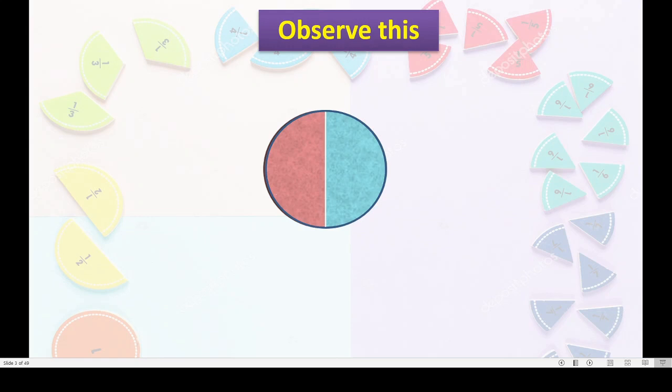Okay. Means total how many parts? Here we have made 2 parts of a circle. These 2 parts are equal in shape and size, isn't it? That is nothing but half of the full, right?